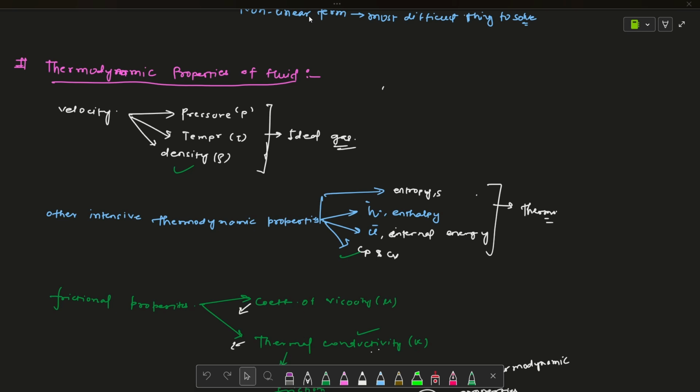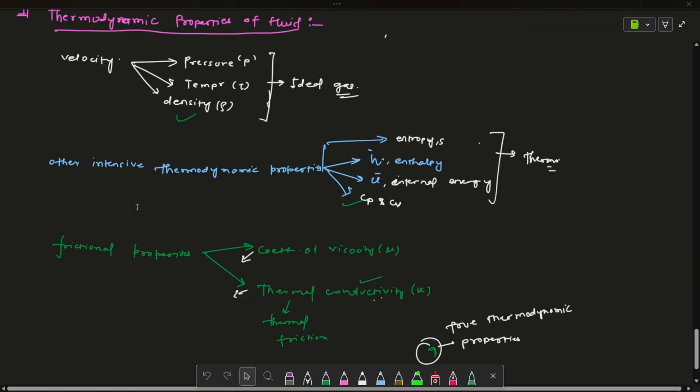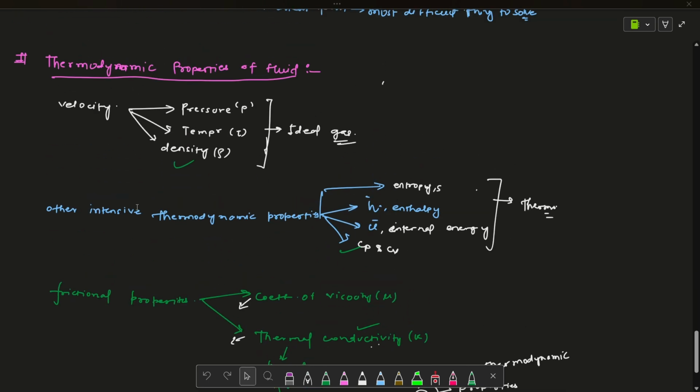Hello everybody. In the last lecture of fluid mechanics, we discussed the thermodynamic properties of fluid. I have just introduced all the properties there. Now we are going to discuss each one in detail. So let's start. First, I told you that velocity is the most important property of the fluid.